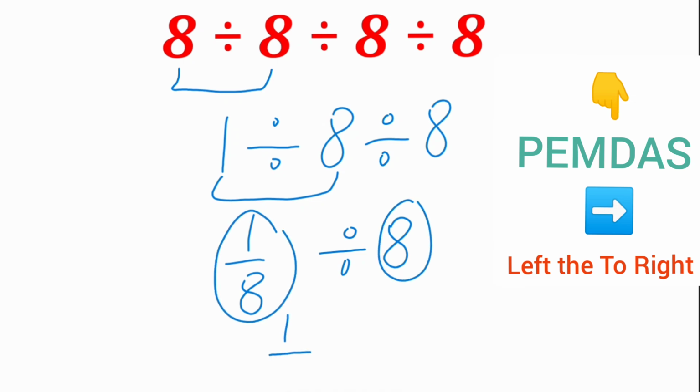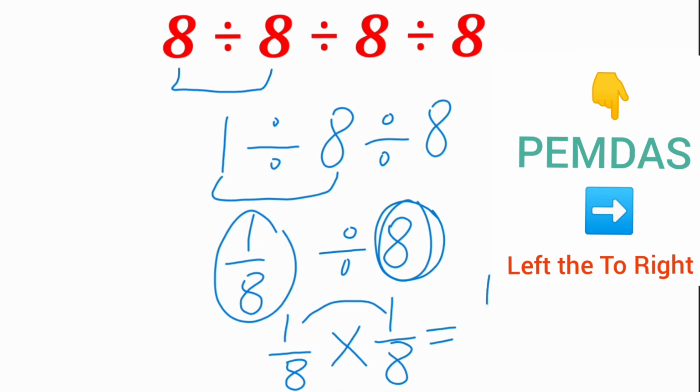1 over 8, divide, convert to multiply, and 8 converts to 1 over 8. 1 times 1 is 1. 8 times 8 is 64. This is the correct answer and the correct way.